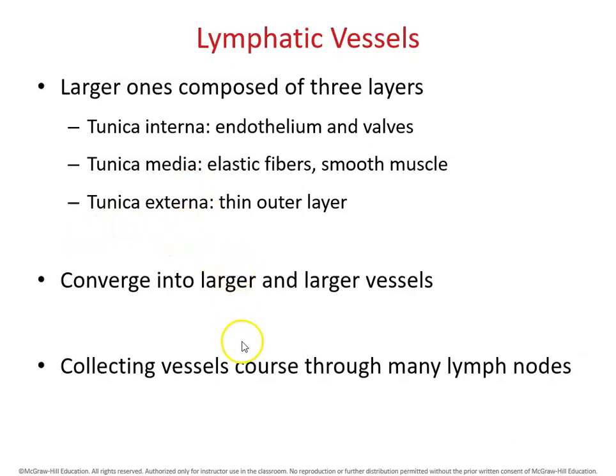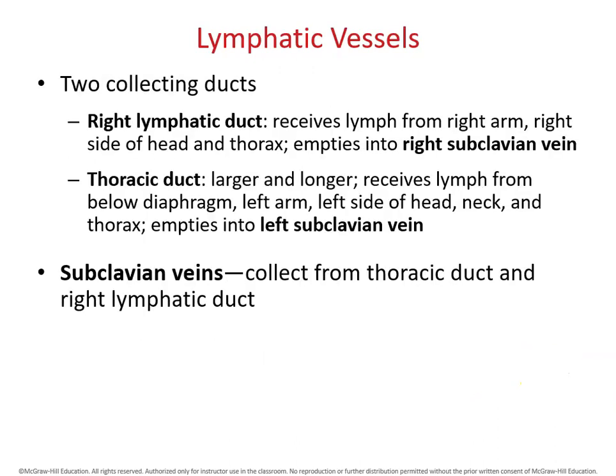The vessels are connected with many lymph nodes. Lymphatic vessels have 2 major branches. One is the right lymphatic duct, and the other one is the thoracic duct. The right lymphatic duct receives lymph from the right arm, the right side of the head and the thorax, and empties it into the right subclavian vein. The thoracic duct is very long and relatively large.